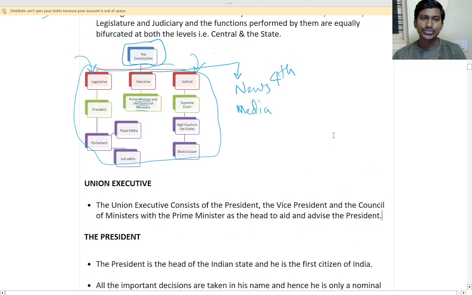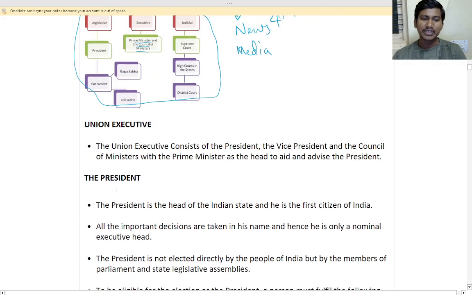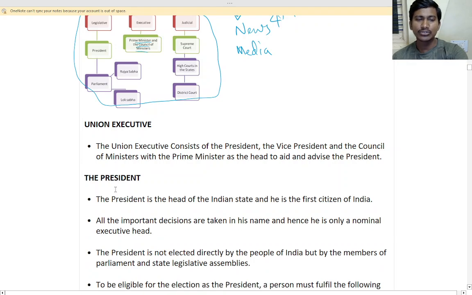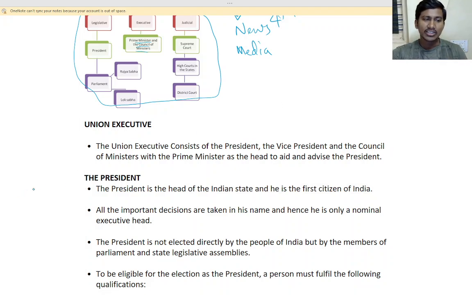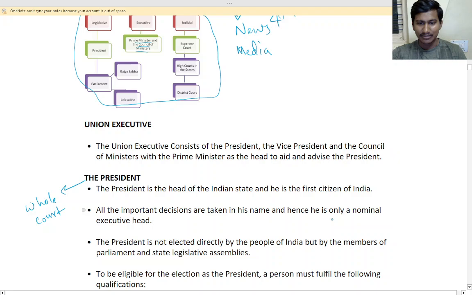So that is to perform all the activities. What will the president do? The president is the head of the Indian state and he is the first citizen of India. Who is the head of the whole country? President. Yes, the whole country is headed by the president.